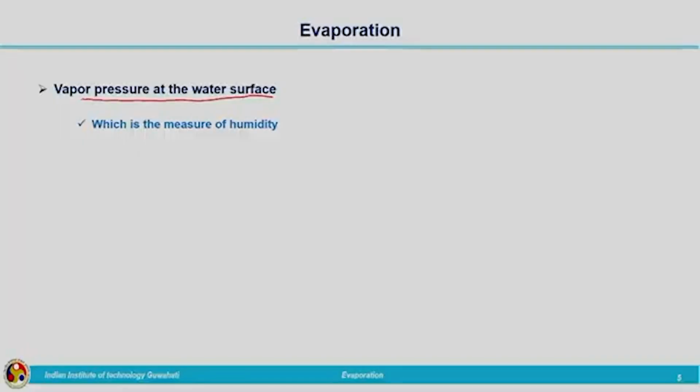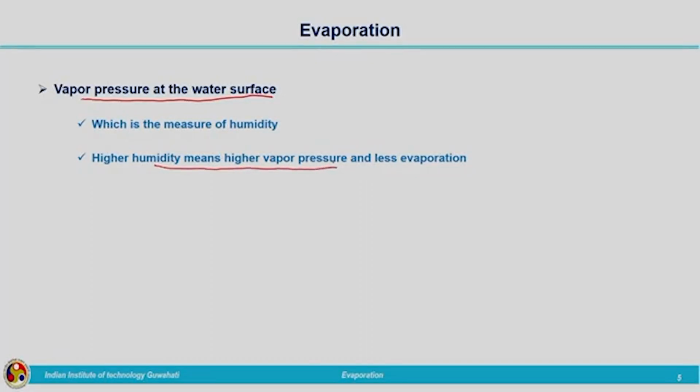The capacity of the air to accommodate more and more water vapor will be less, because already the majority of the air is having so much water vapor, the humidity is very high. Now, the space available for the vapor to be added to the air is very less. It is almost reaching the saturation vapor pressure. At that time, the evaporation rate will be less. Higher humidity means higher vapor pressure and less evaporation. Next is the atmospheric pressure, the pressure exerted by the air. More air pressure means less evaporation.